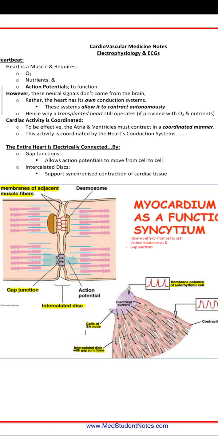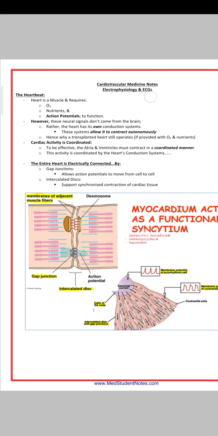So the cardiac activity is coordinated. To be effective, the atria and ventricles must contract in a coordinated manner. The activity is coordinated by the heart's conduction system. The entire heart is electrically connected. So we're going to discuss the neural signaling, or the entire heart's electrical connection.